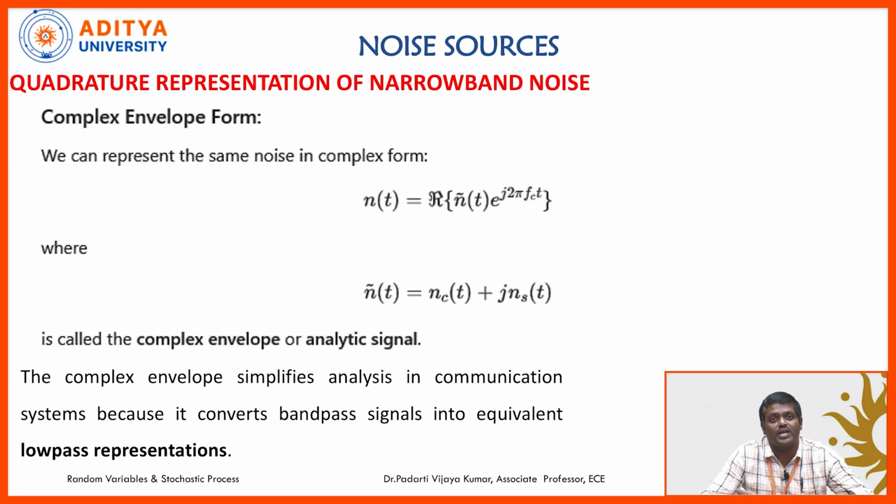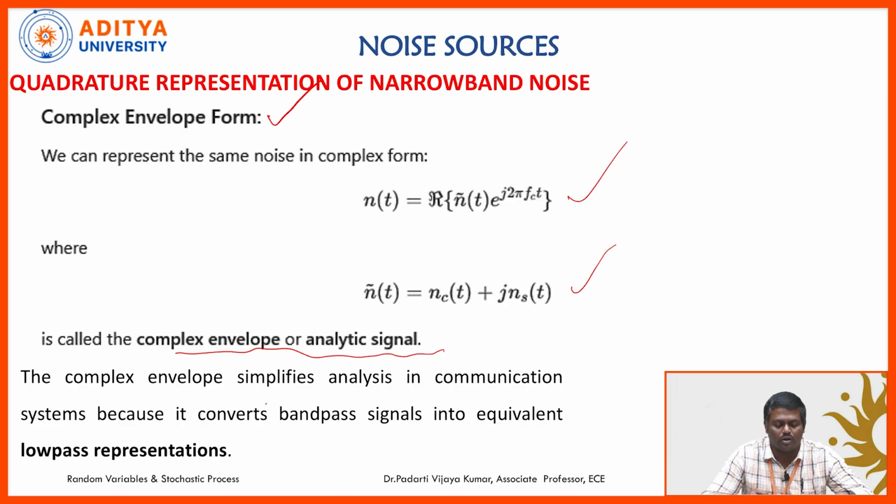Next, the quadrature phase representation of narrowband noise. When we express the noise in terms of complex envelope form, the noise can be expressed as n(t) e power j 2 pi fc t. As per Euler's relation, this can be expressed as nc(t) plus j ns(t). This is the complex envelope of the analytical signal.